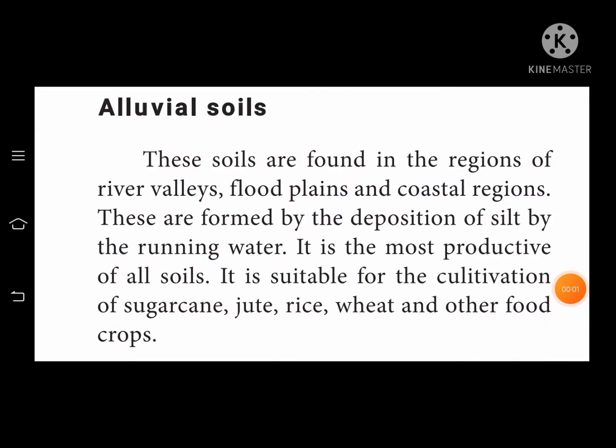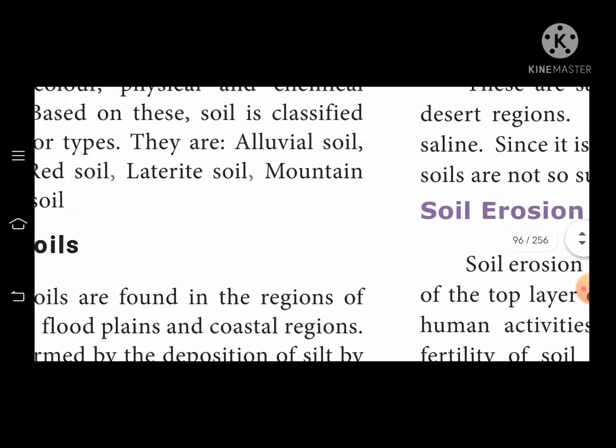I will explain alluvial soil. These soils are found in river valleys, floodplains and coastal regions. They are formed by the deposition of silt by running water. It is the most productive of all the soils. They are suitable for cultivation of sugarcane, jute, rice, wheat and other food crops. These crops grow well in alluvial soil.